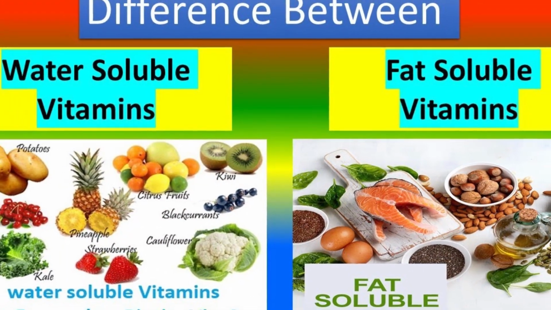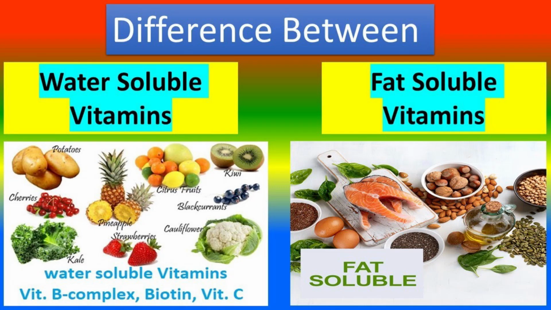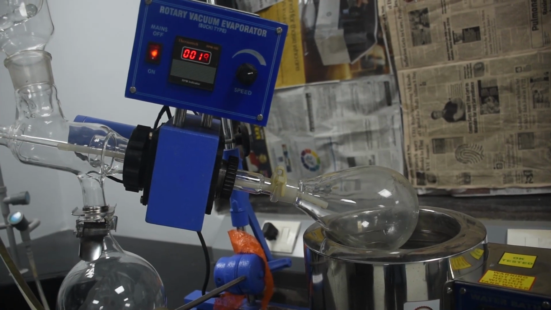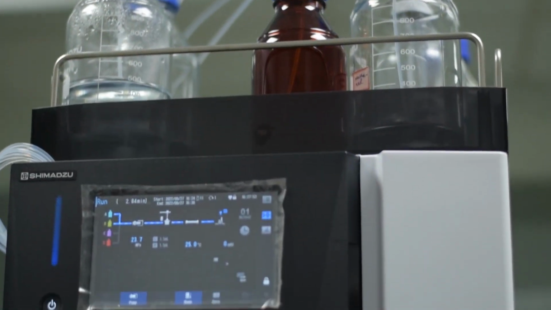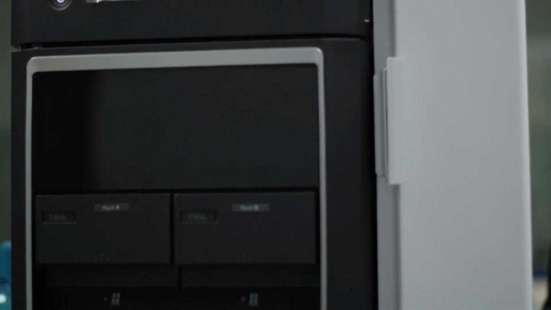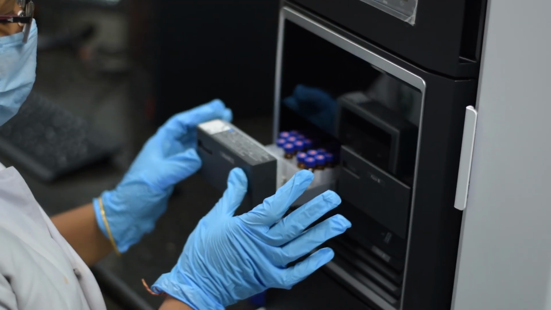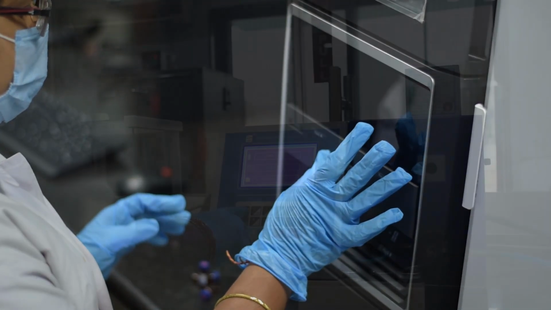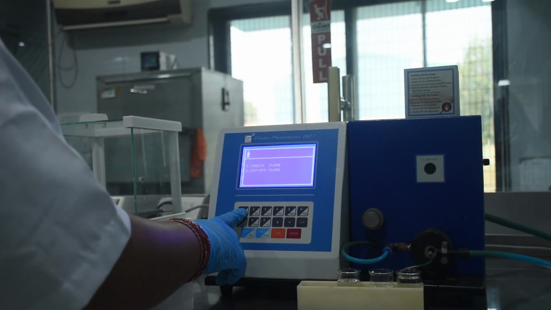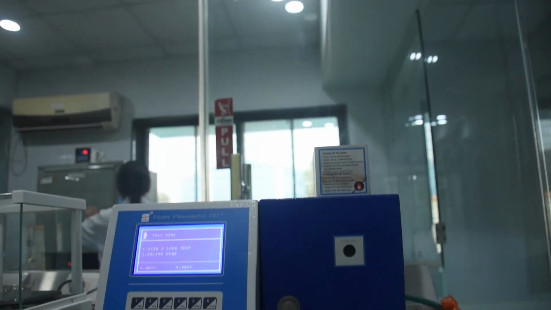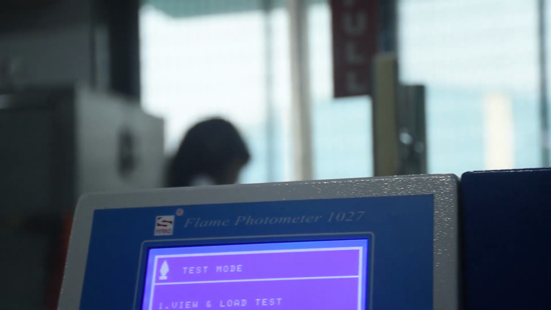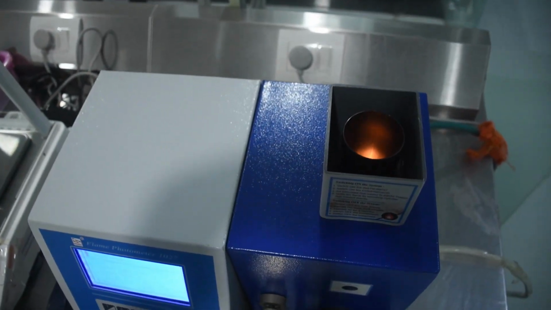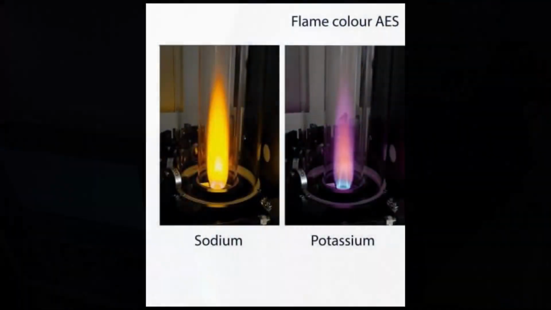There are two types of vitamins, water soluble vitamins and fat soluble vitamins. For both the vitamins, first the samples are extracted, then filtered through a syringe filter, then injected into the HPLC for the estimation of vitamins. Sodium and potassium of finished products can be analyzed through a flame photometer. For this, samples are first kept for overnight digestion, then they are filtered and analyzed in the flame photometer for the sodium and potassium.